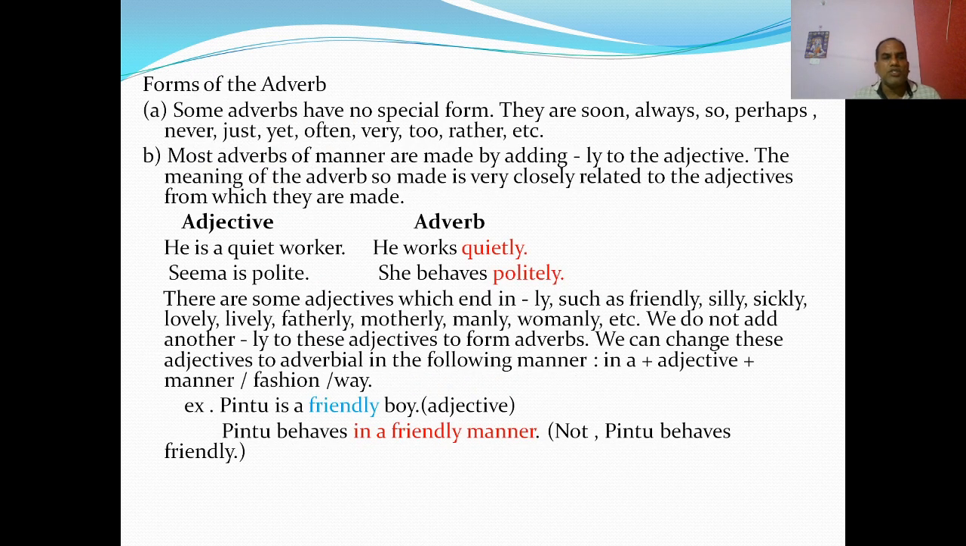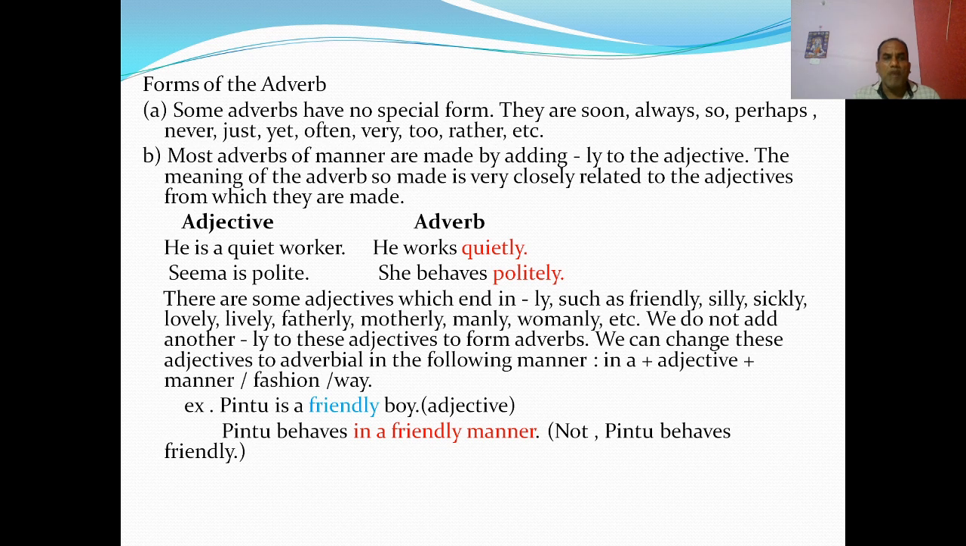So let us see the forms of adverbs, and how the forms are made. How can we make adverbs? Some adverbs have no special form. They are like soon, always, so, perhaps, never, just, yet, often, very, too, rather, etc. They do not change and they are the same.